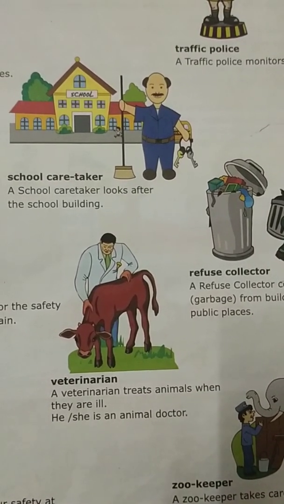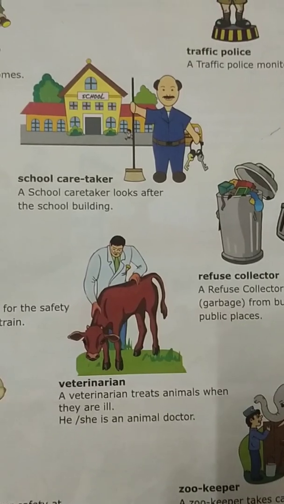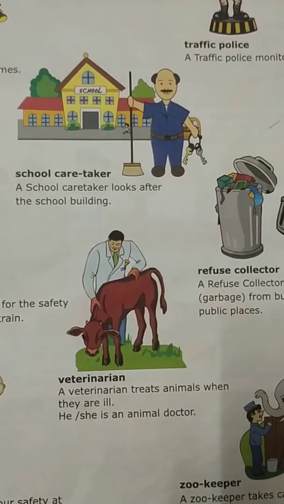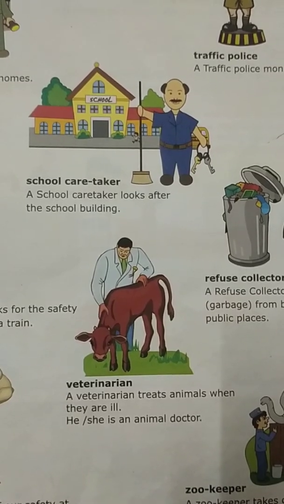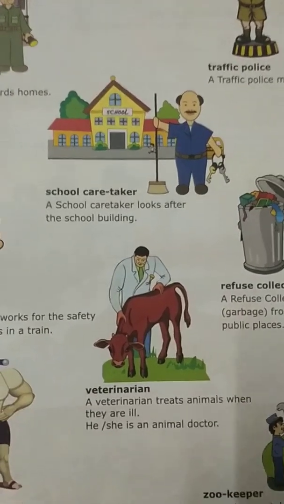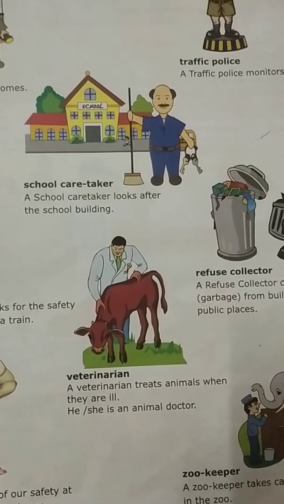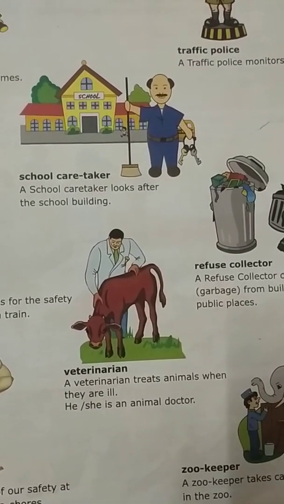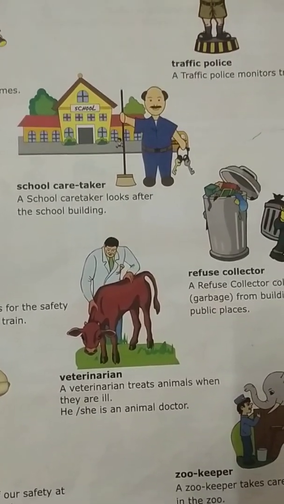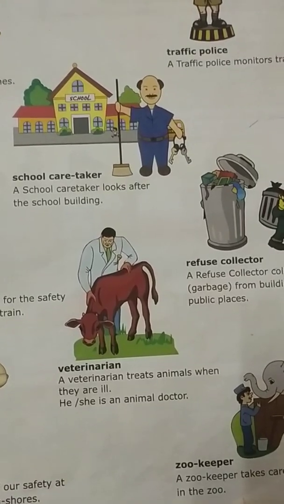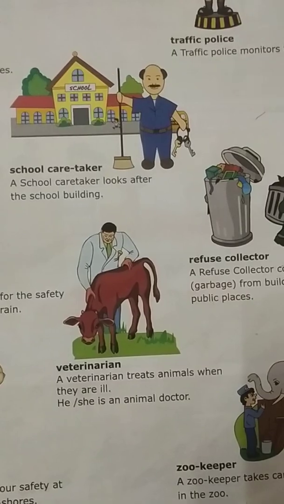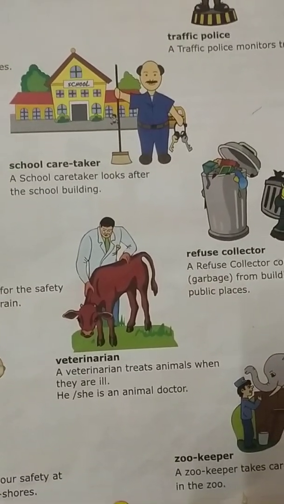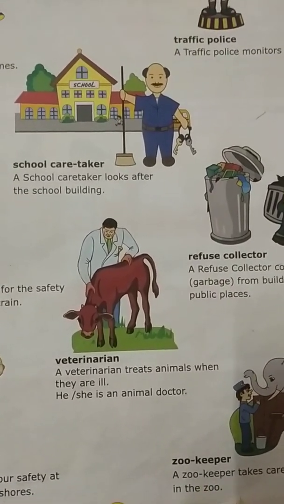So who are the doctors? In a normal hospital, have you seen any animals being brought? No, they won't take them. Only for human beings, a separate hospital we have. If they treat animals, it is called a veterinary hospital. So there, only animals they'll be treating. If your dog or any other animal is ill, this doctor will help cure them.